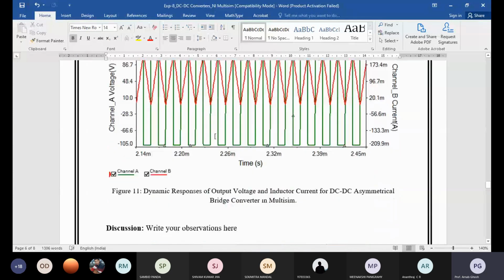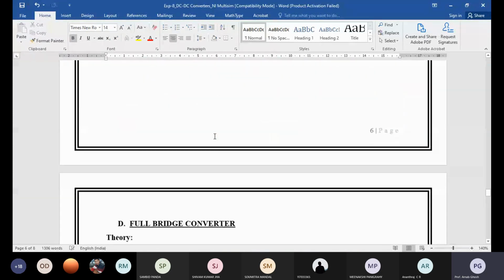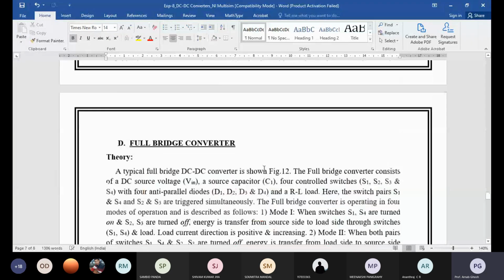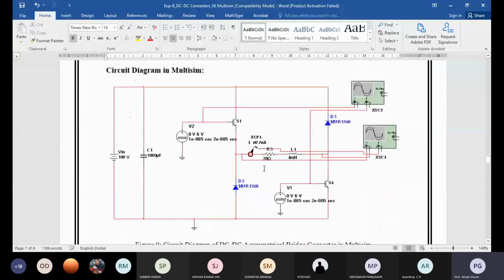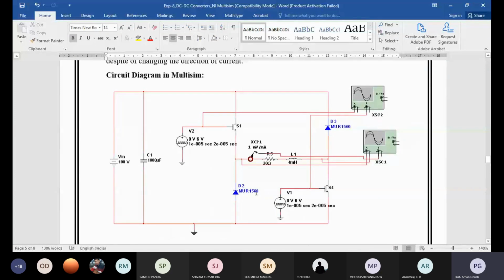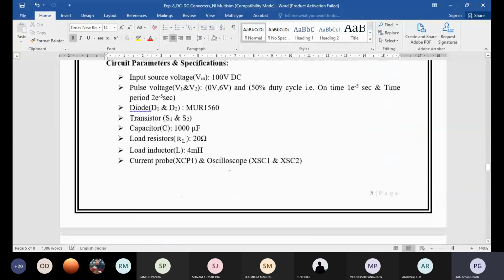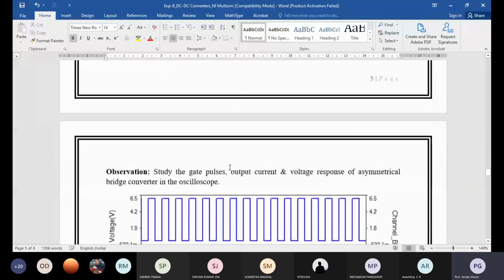Then the full bridge converter. In the case of the full bridge converter, you can see all the switches. In the asymmetrical bridge, one leg has one control switch and another uncontrolled switch, the MUR1560 diode. The 15 means 15 ampere, so that diode can carry up to 15 ampere. Different pulsing is there. Then here you can see four control switches, so some delay is also there. Everything is mentioned here.